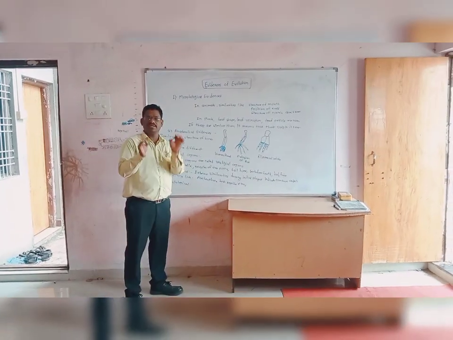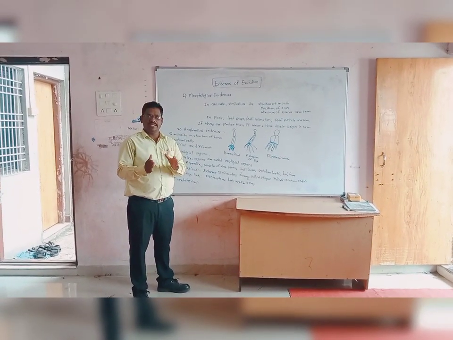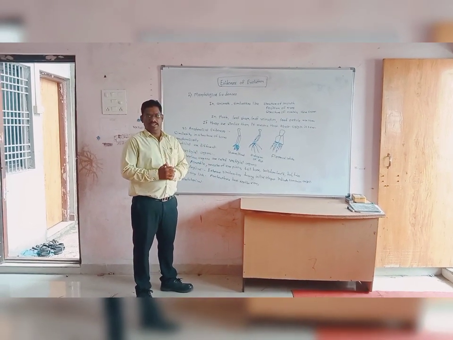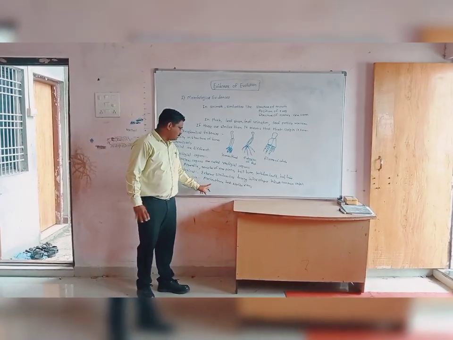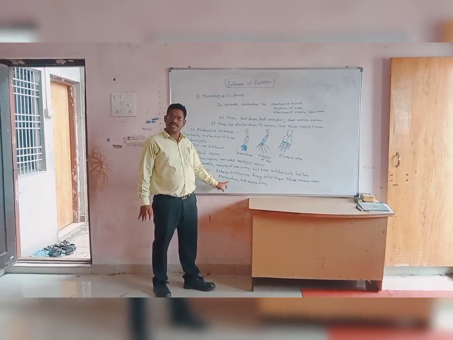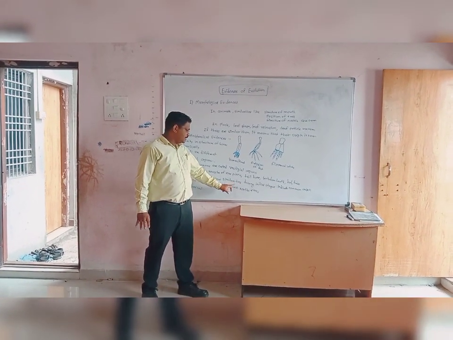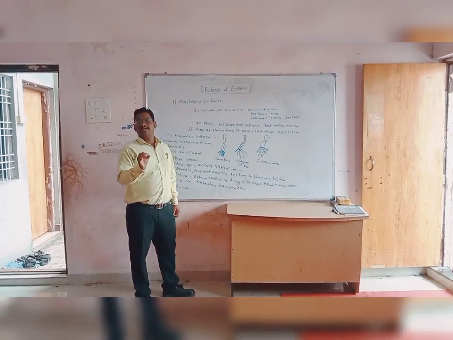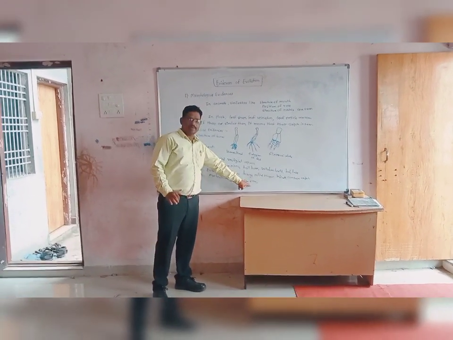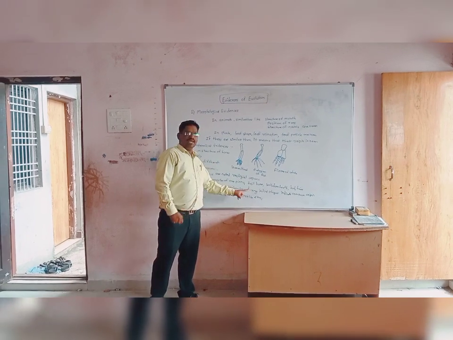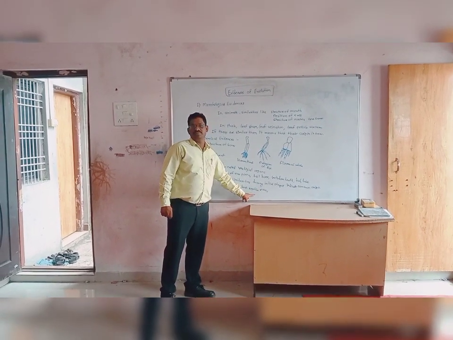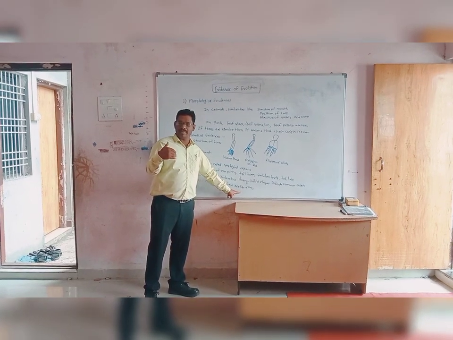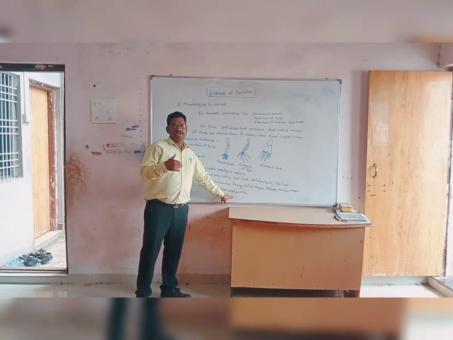Connecting link means certain living organisms or animals which act as a link between two living organisms. Let us discuss one example, Archaeopteryx. Archaeopteryx is an animal which shows the characters of reptiles as well as aves, and therefore it is a connecting link between reptiles and aves. In this way we can say that aves evolved from reptiles. There are a number of connecting links, for example Peripatus, Platypus and so on.